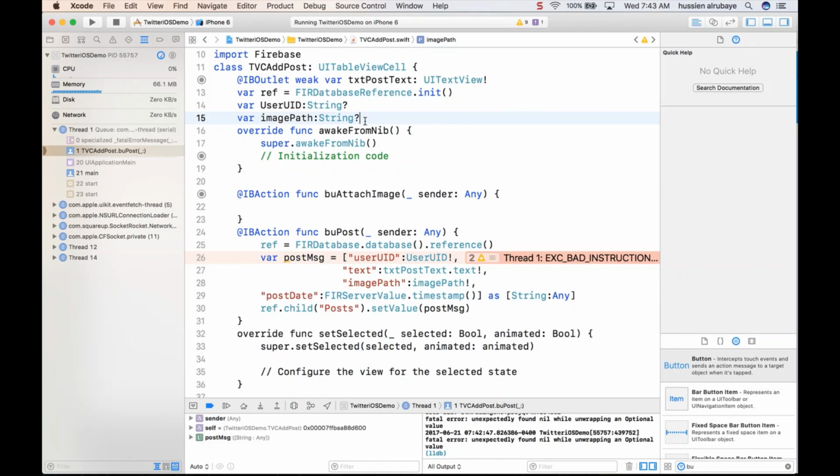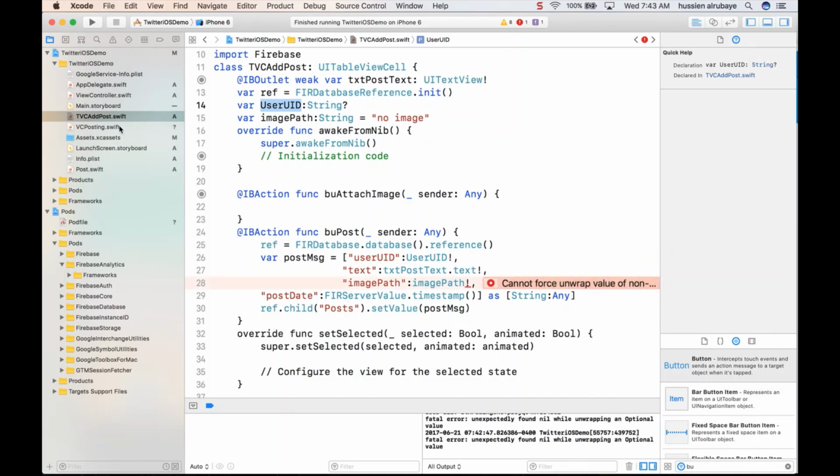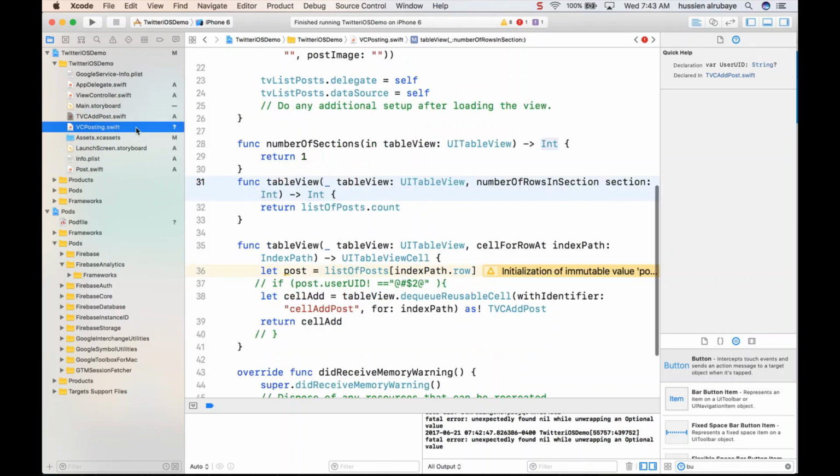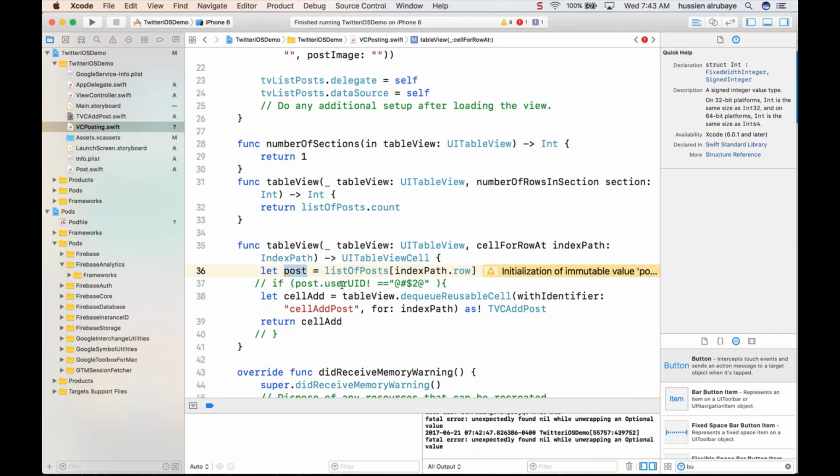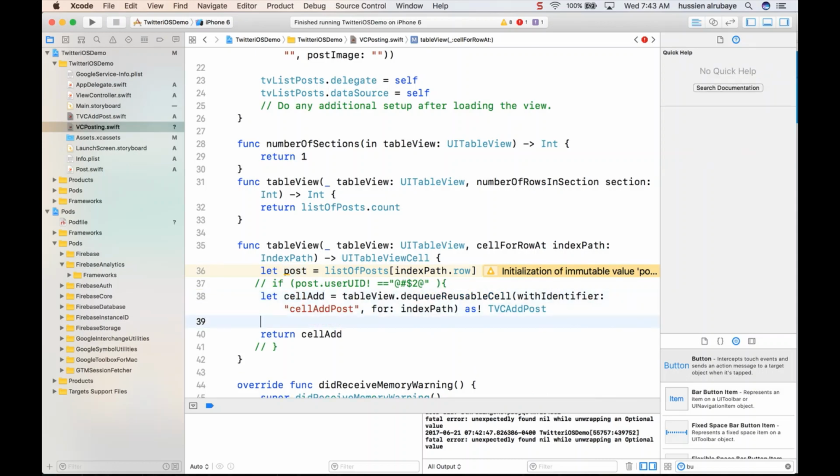So for this image path we have to say by default the image path is not null. By default the image path should be no image, and this user UID has to be passed from that app. So when someone calls this post, that instance from self, he has to pass me the user ID. Say hey dot user UID, he has to pass me whatever he has here, self dot user UID.